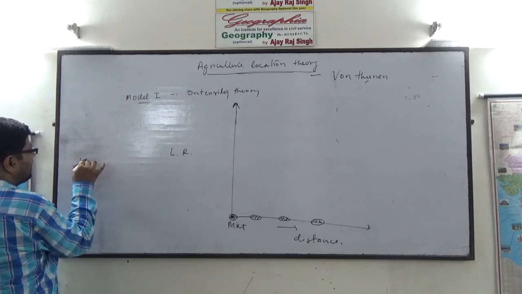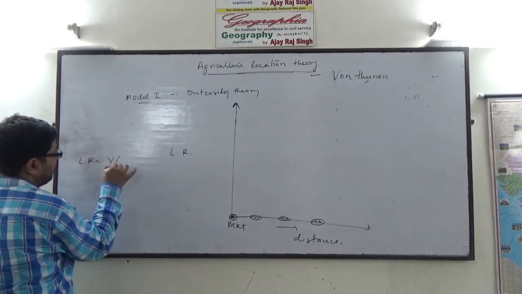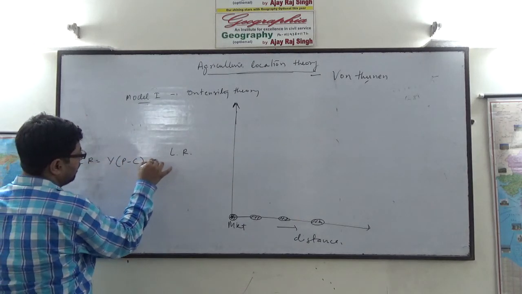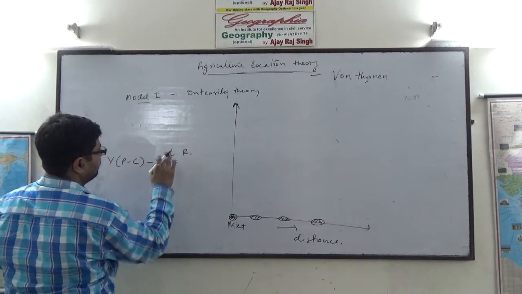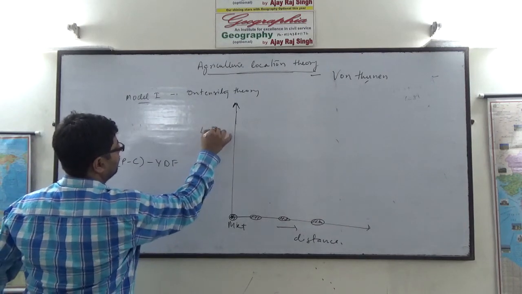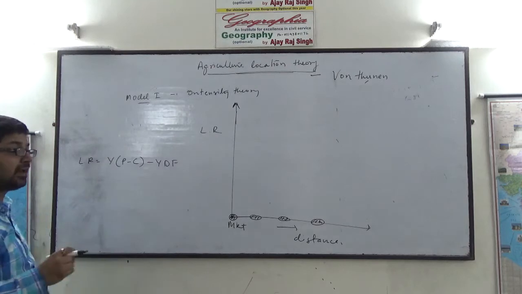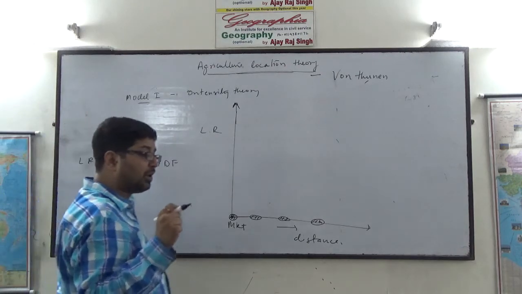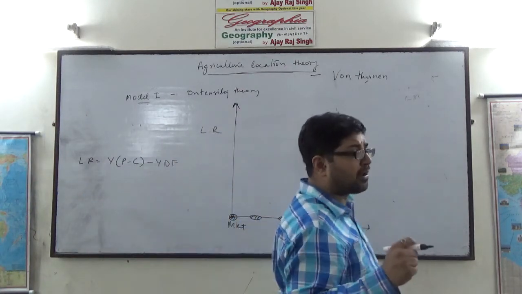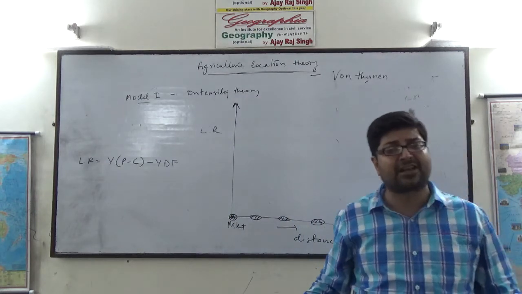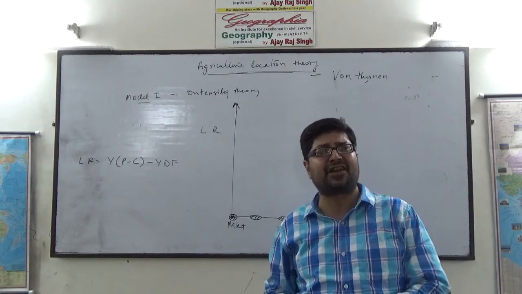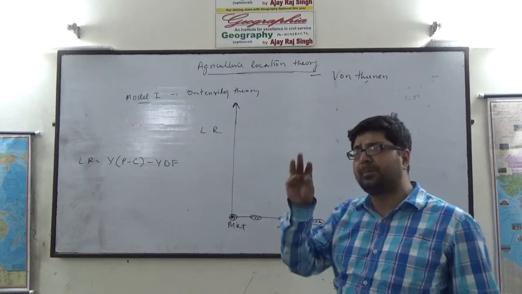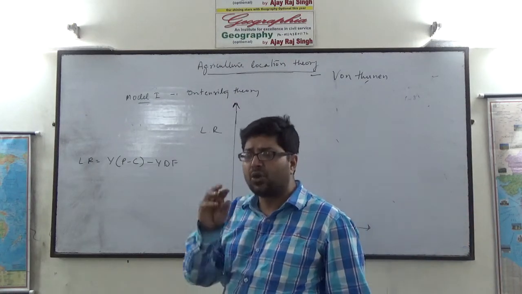the locational rent is given by this formula. Now, a farmer will resort to intensive or extensive cultivation. Extensive cultivation means the cultivation where the per unit production of crop is low.